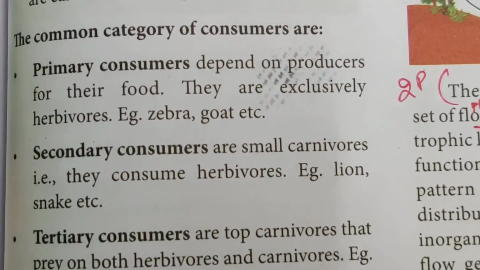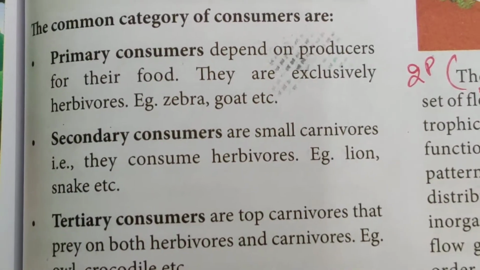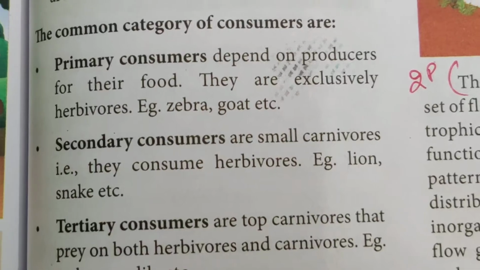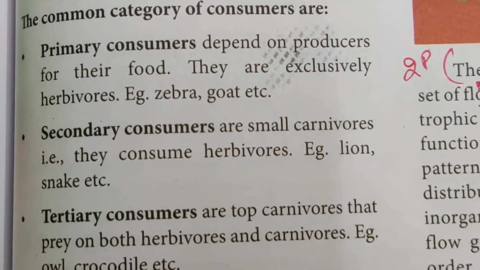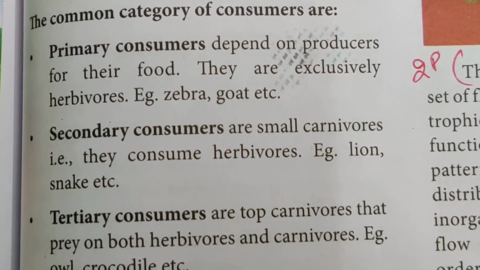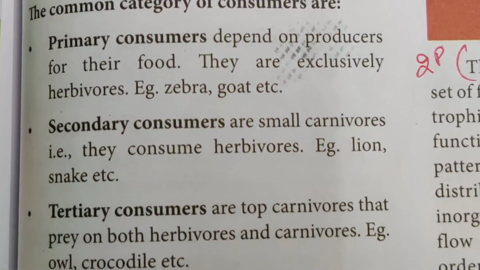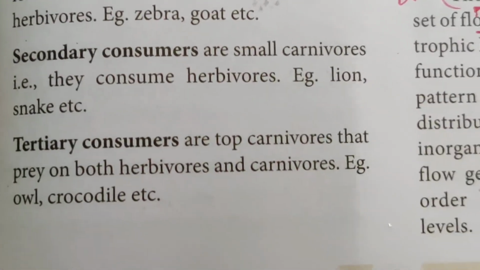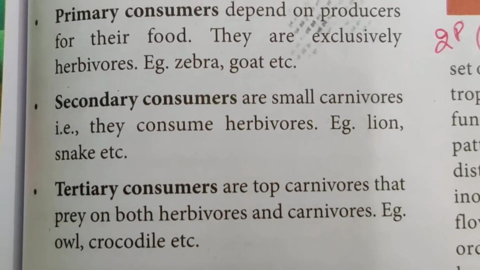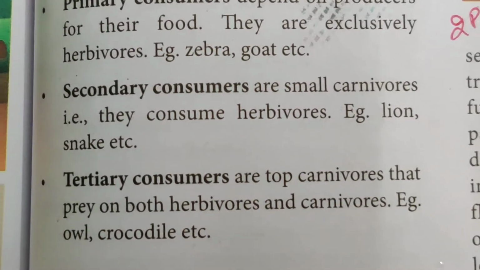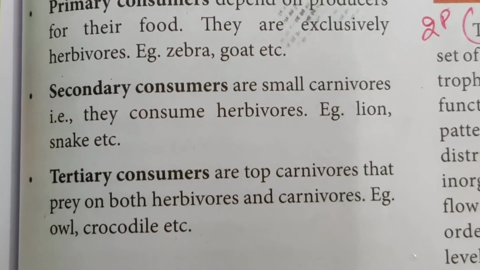Primary consumers depend on producers for their food. They are exclusively herbivores. Examples: zebra, goat, etc. Secondary consumers are the small carnivores. They consume herbivores. Examples: lion, snake, etc. Tertiary consumers are the top carnivores that prey on both herbivores and carnivores. Examples: owl, crocodile, etc.